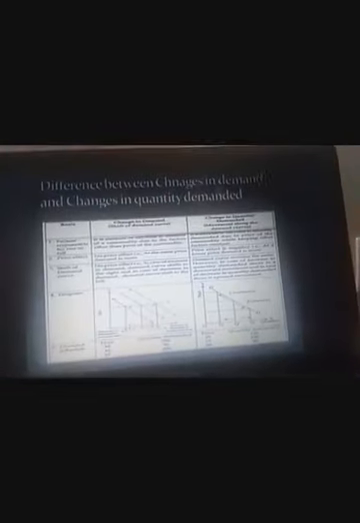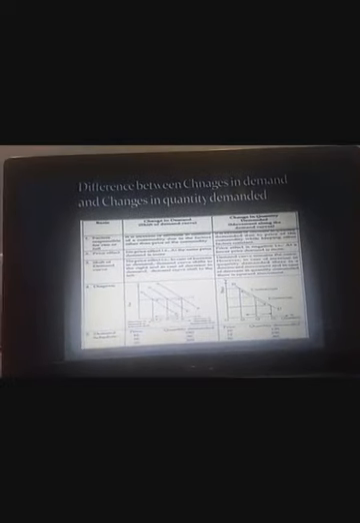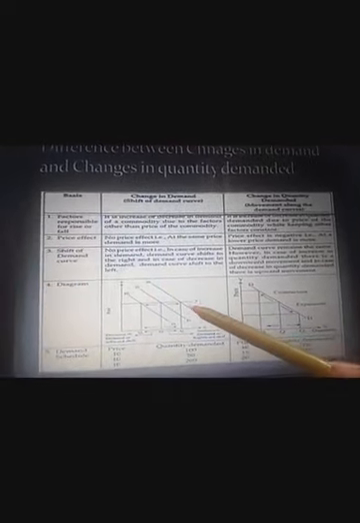Now, students, in this chapter on demand, specifically in economics, there is a difference between increase and expansion, and decrease and contraction. Generally, we use these words interchangeably. We feel like increase means expanding, right? So it is more or less the same, but there is a difference. And what difference do we find here? Increase, that is rightward shift, takes place due to changes in other factors.